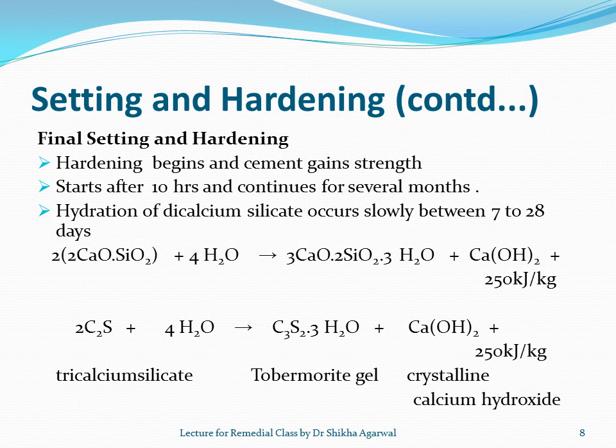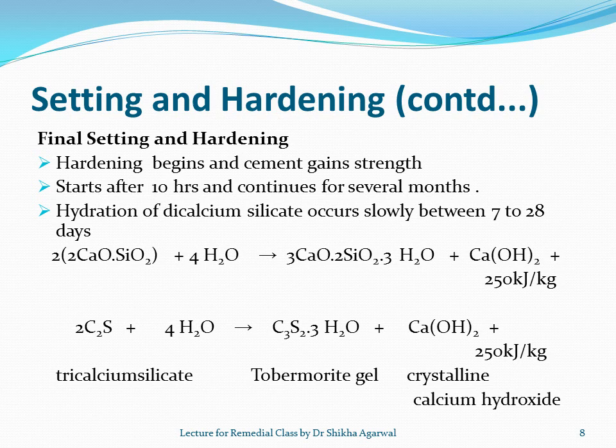Now, final setting and hardening: when the set cement gradually begins to gain strength, we call it final setting and hardening. It starts after 10 hours and it continues for several months. Dicalcium silicate reacts with water and you get the same product, tobermorite gel, and you get calcium hydroxide. Even the previous reaction of C3S gave the same products, so that can also be included in final setting and hardening of cement.